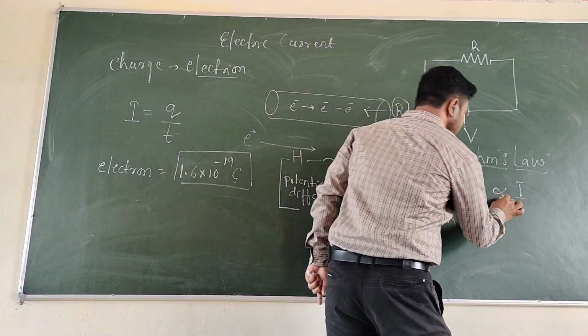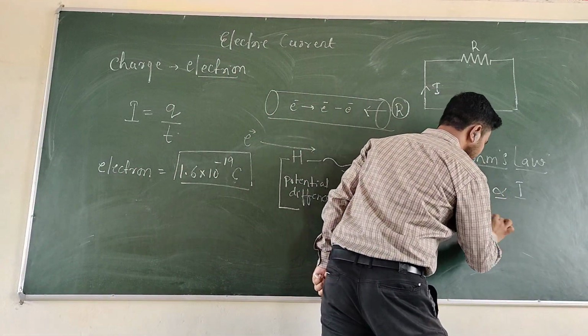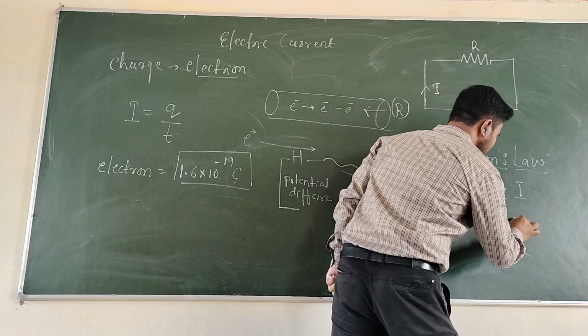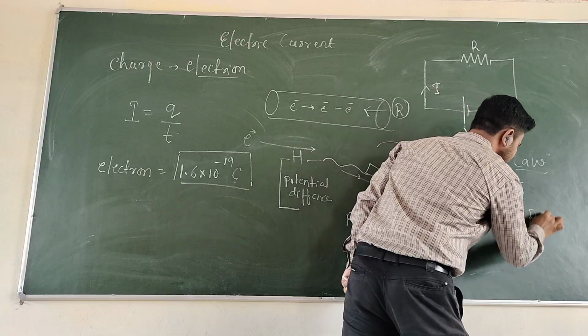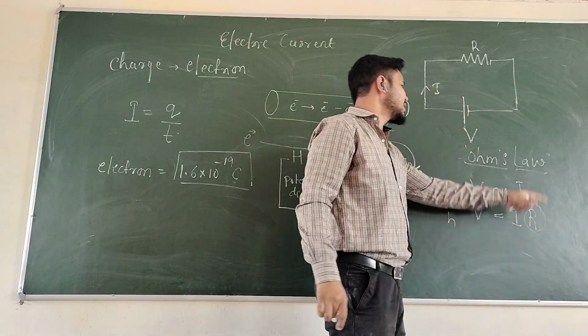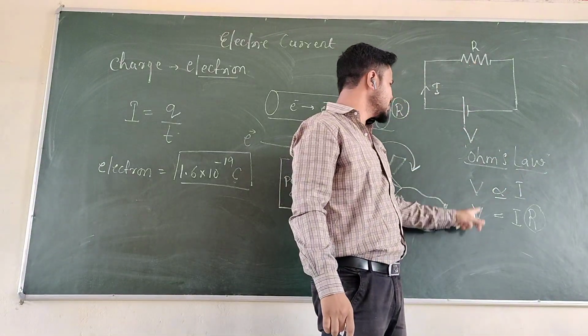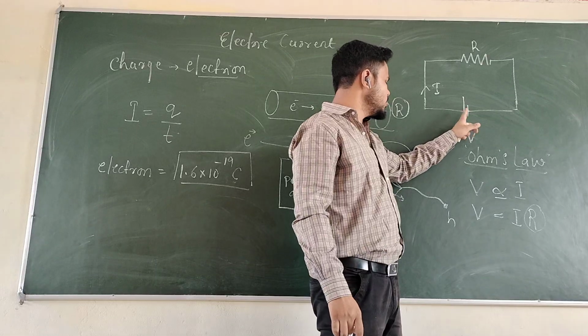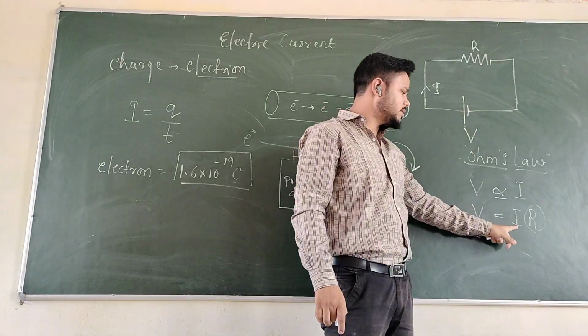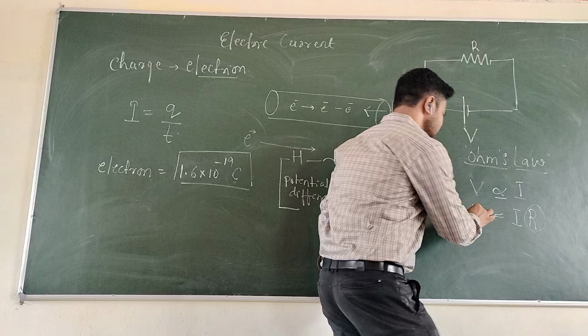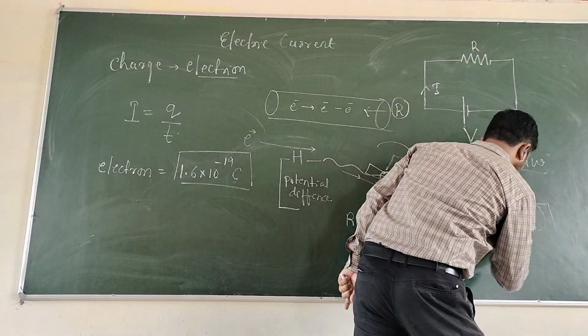Now, to remove this proportionality sign, we place a constant. The constant is called R. This R is nothing but the resistance in the circuit. So the potential difference across the two points is equal to the current multiplied by the resistance, and this equation is called Ohm's law.